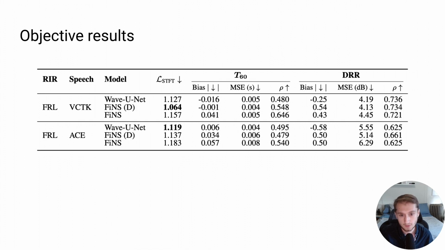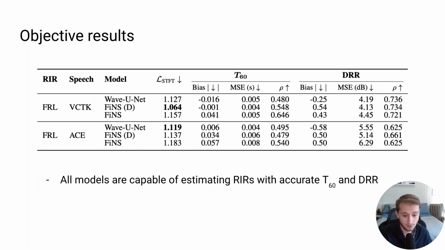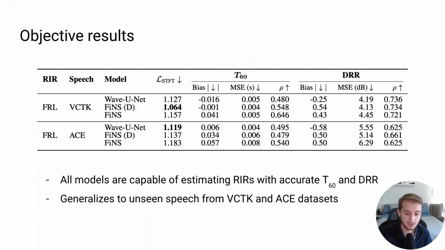So to evaluate, we report objective results, which are both the reconstruction loss, which is an STFT distance, as well as how accurately the models are able to match the T60 and DRR of the ground truth room impulse responses. And what we find is that all three of these models are capable of estimating room impulse responses that are fairly accurate for both T60 and DRR. We also see that this generalizes to unseen speech not only from VCTK, but also from the ACE dataset, which is a totally different dataset of speech.